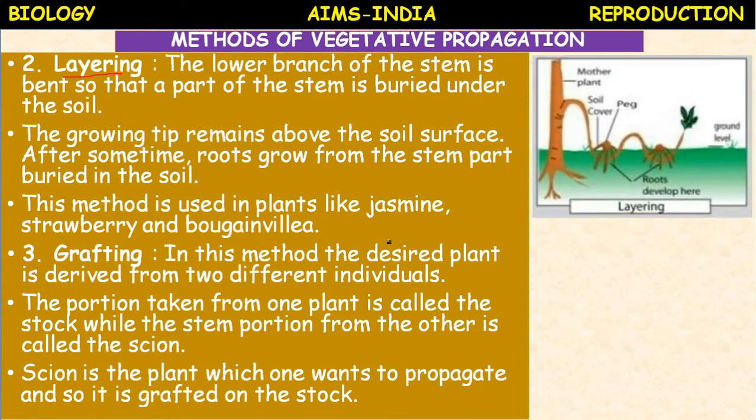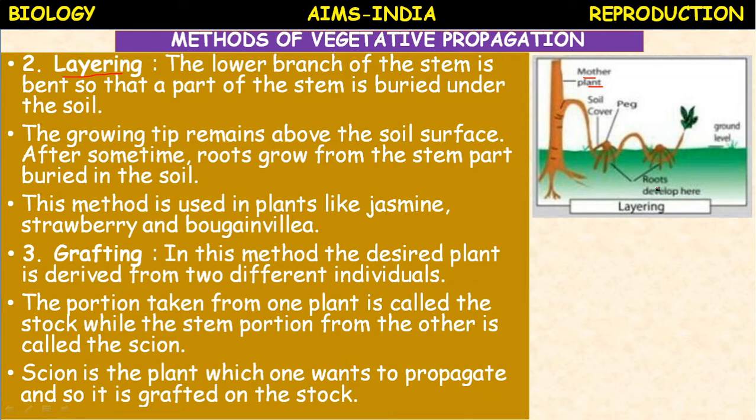So let us see here the layering. This is the mother plant. One of the stems which is near the ground is bent down and covered by soil, and a weight is placed on it. After a few days we have to water it regularly, so that roots will develop at the nodal portion.